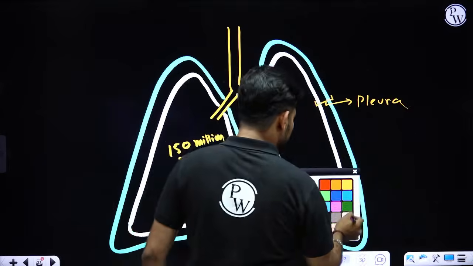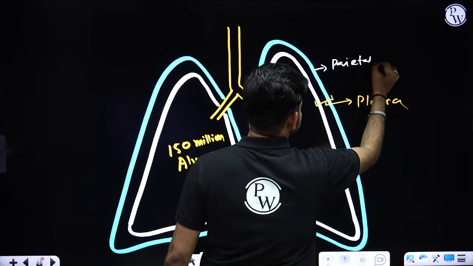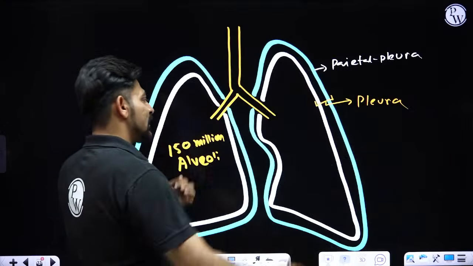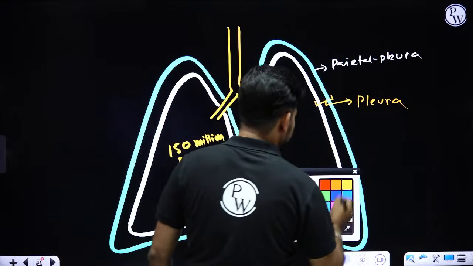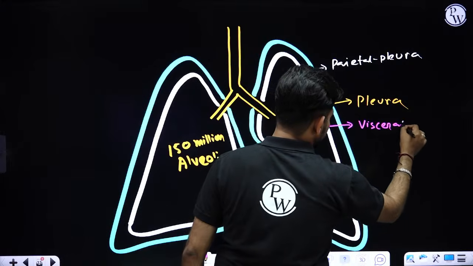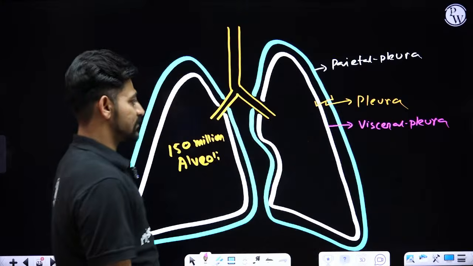The outer pleura is called parietal pleura, facing your body wall, and the inner pleura is called visceral pleura, facing your lungs.